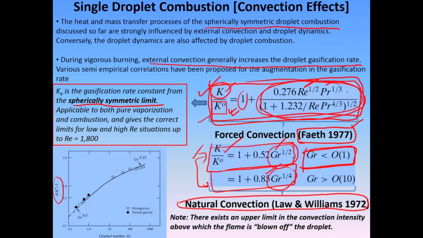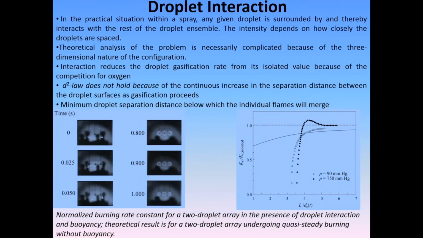So, these are two empirical correlations which were given by Law and Williams and Jerry Faith, which tell you how the burning rate is augmented from the spherically symmetric limit when there is a convection quantity present. Okay. So, this will be the last slide of this particular lecture.